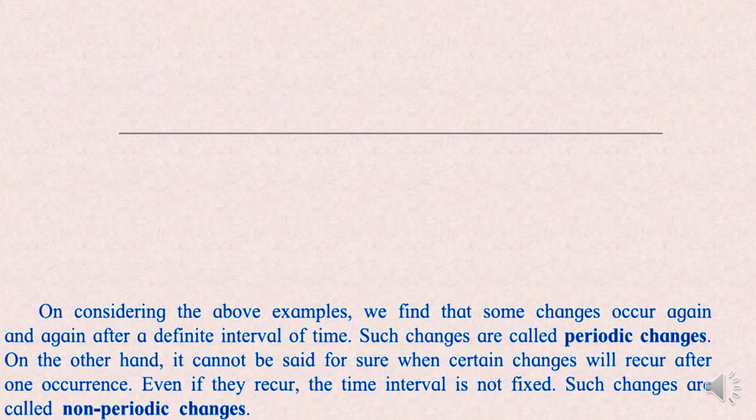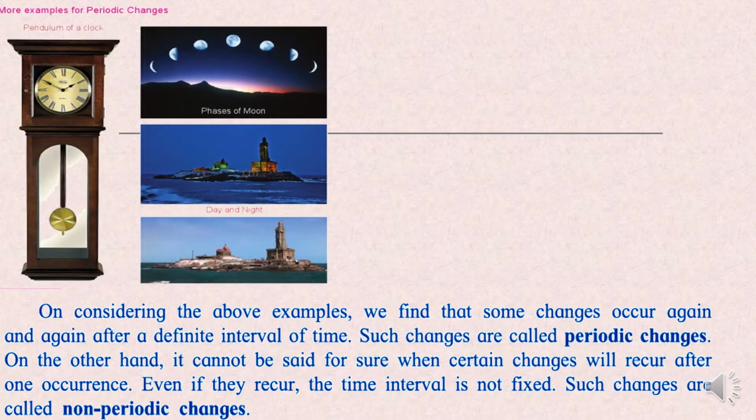On considering the above examples, we find that some changes occur again and again after a definite interval of time. Like the clock in our house, the time comes like after every 12 hours it will be 12 again, right? So that way you have phases of the moon also, day and night, they are fixed at a particular time.